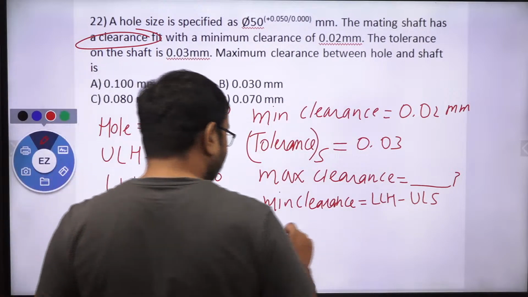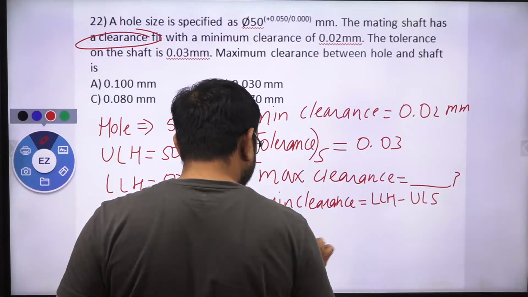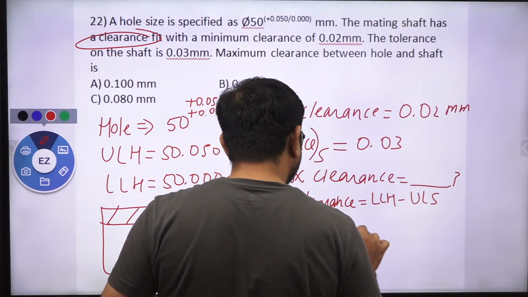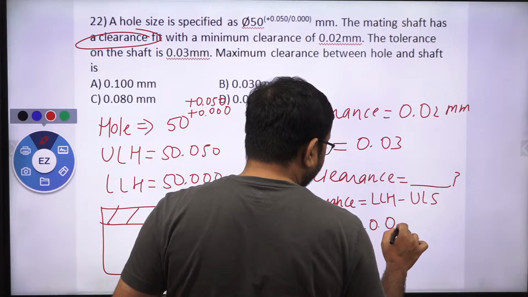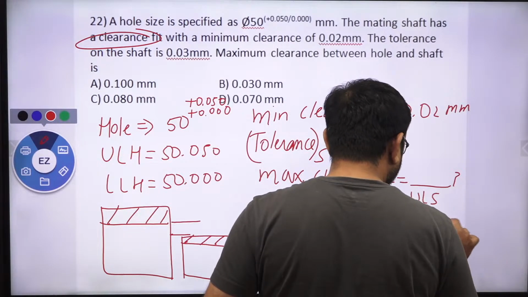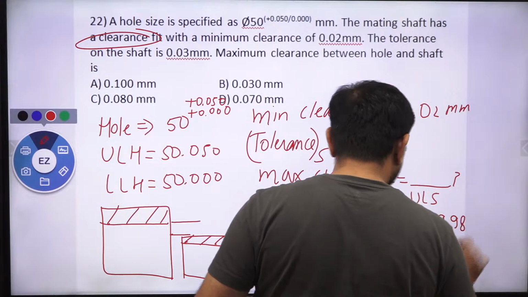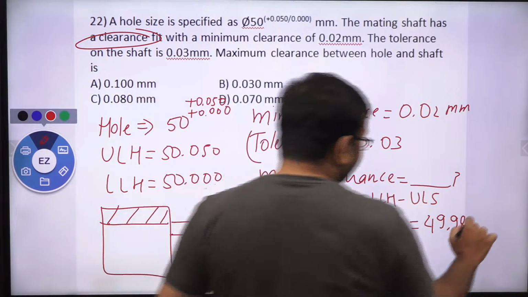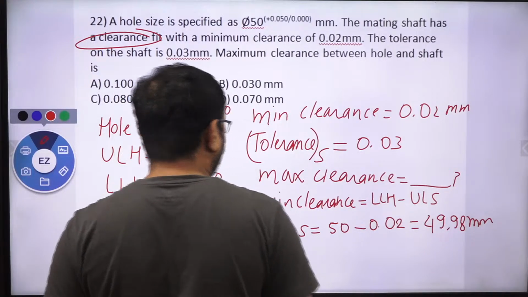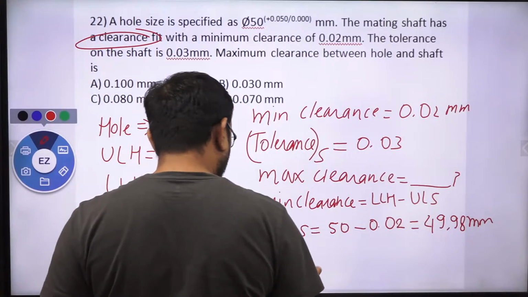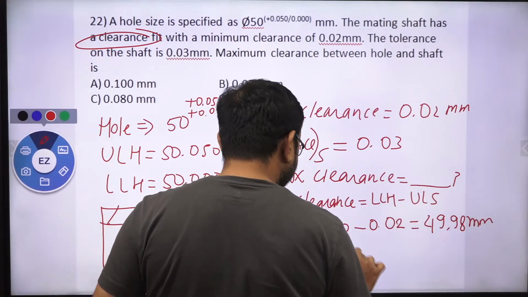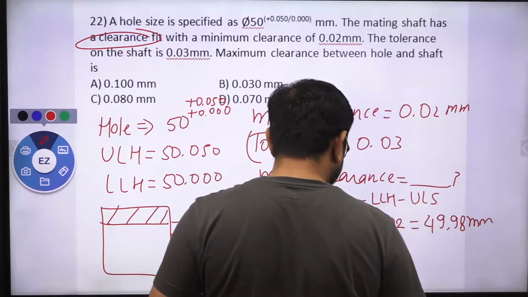Yes or no? So from this, can I write upper limit of the shaft is nothing but lower limit of the hole, which is 50, minus minimum clearance, that is 0.02. So from this here we can get 49.98. This is the upper limit of the shaft in millimeter, and tolerance is already given. So lower limit of the shaft is nothing but upper limit of the shaft minus tolerance.